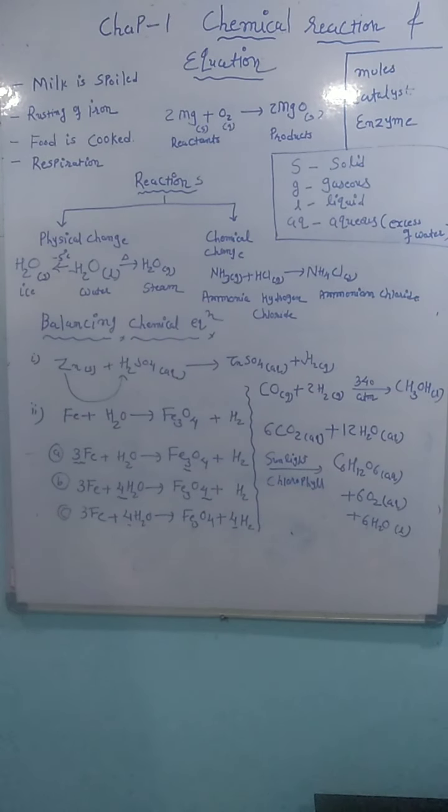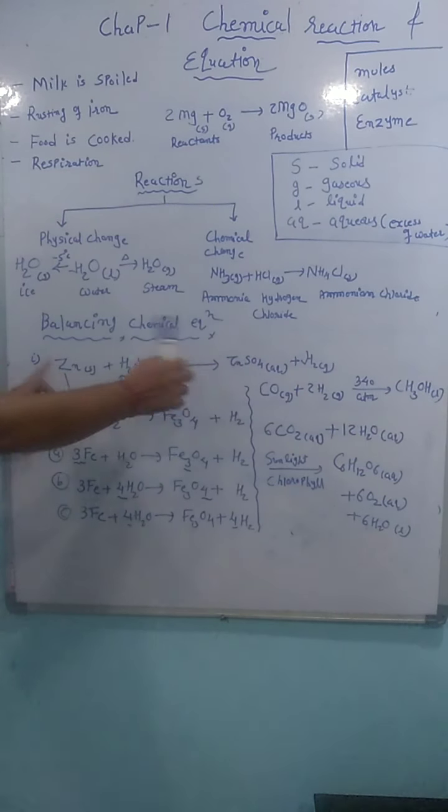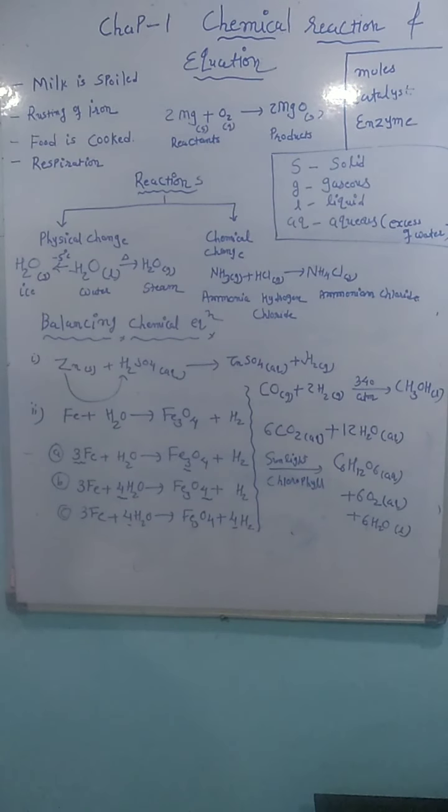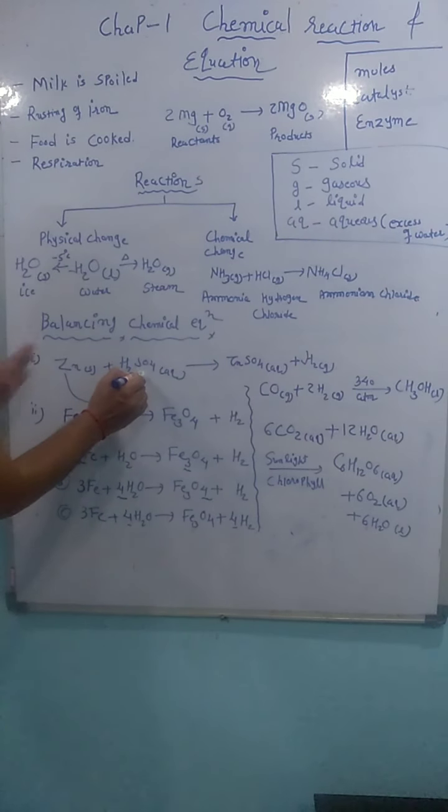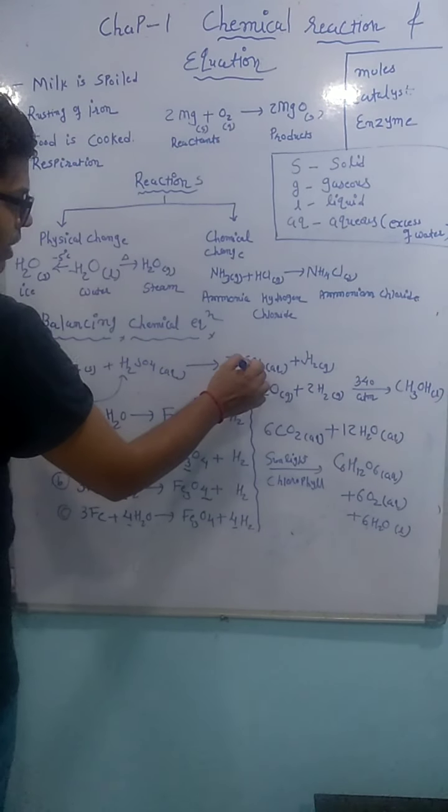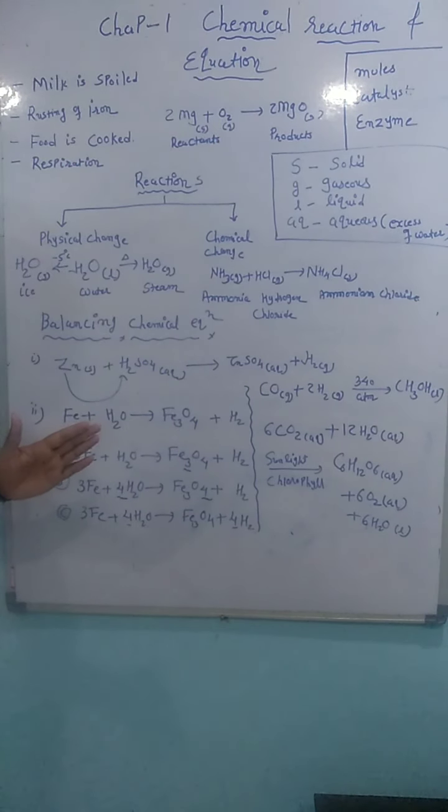product and reactant. Remember one thing: first we have to balance the main element on the right hand side and left hand side. Second, we consider the second element, third, we balance the oxygen, and at last we balance the hydrogen. So first we check here. On the left hand side, zinc is 1. On the right hand side, zinc is 1, so zinc is balanced. Now the second element, sulfur. On the left hand side sulfur is 1 and on the right hand side sulfur is also 1, so it is also balanced.